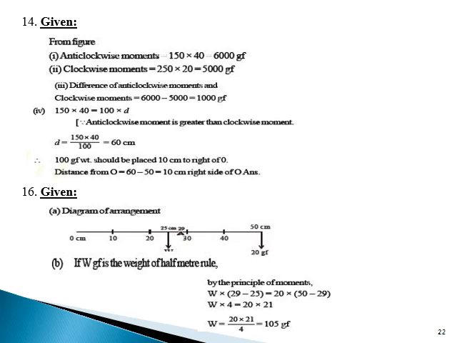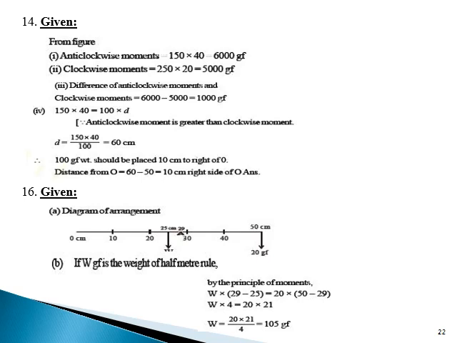From the figure, anti-clockwise moment is equal to 150 into 40, 6000 gf cm. Clockwise moment 250 into 20, 5000 gf cm. Difference will be 6000 minus 5000 is equal to 1000 gf cm. Fourth, 1000 is equal to 100 into D. You will get the D value as 10 centimeter. 100 gf weight should be placed 10 centimeter to the right of O.